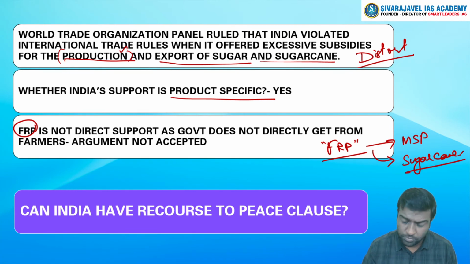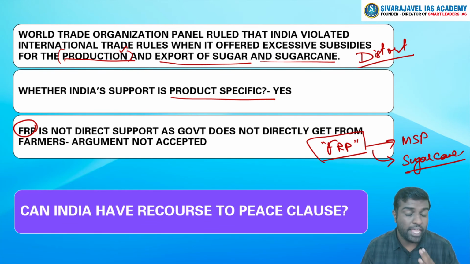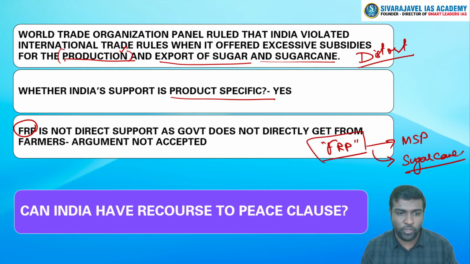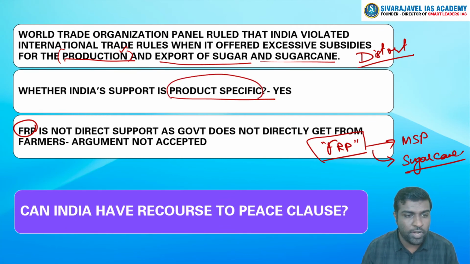Now the question remains. India is arguing that the FRP program that it gives is not its own procurement program. Unlike MSP, where the government procures the commodity from the farmers for that particular price, FRP is the price at which the mill owners need to pay. So, we are not directly procuring. So, this is not a kind of direct support, is the argument put by India, but this has been rejected by the WTO, that it is indeed product specific. So, every support that you are giving in the form of FRP is indeed affecting the product prices.